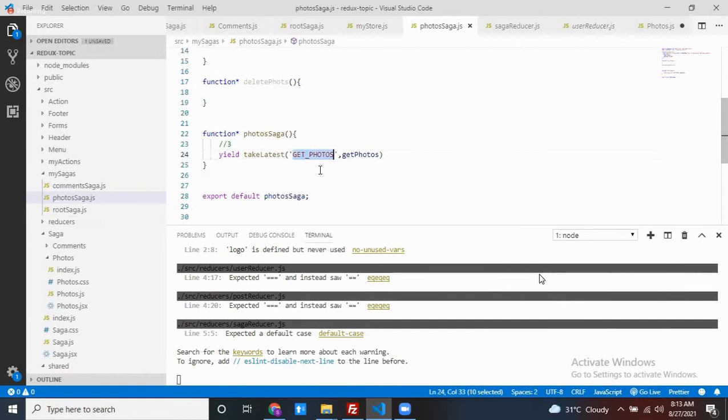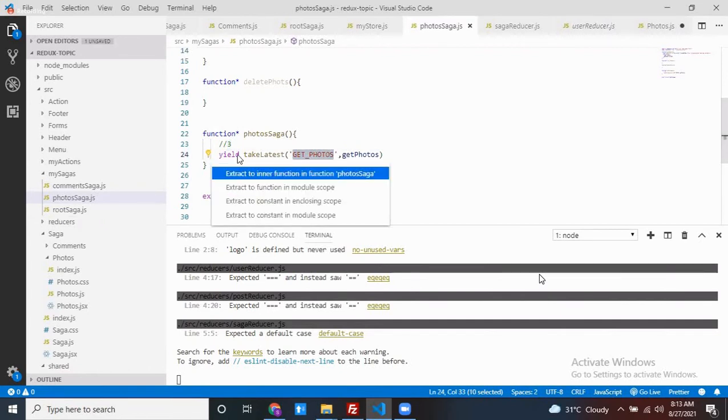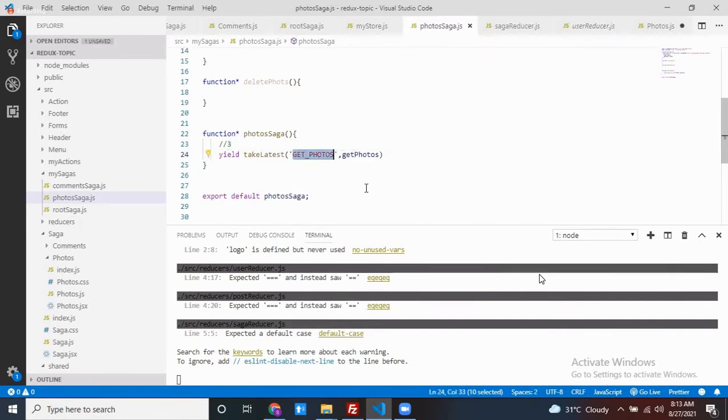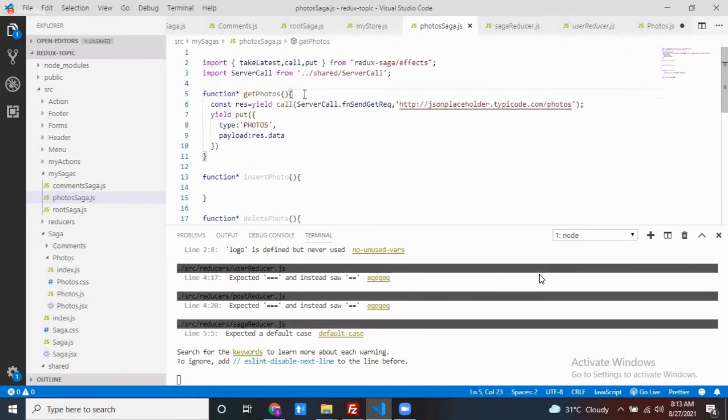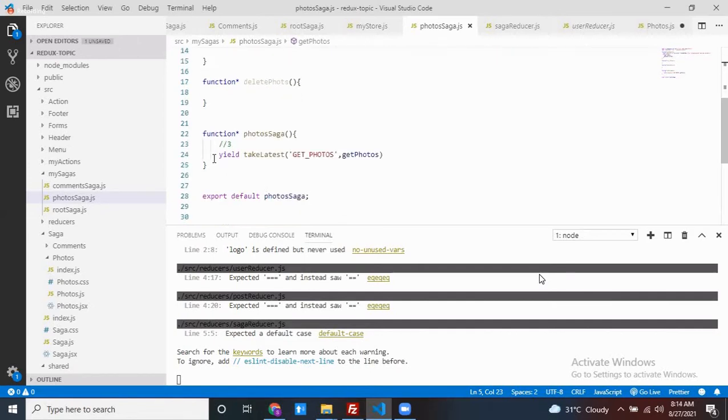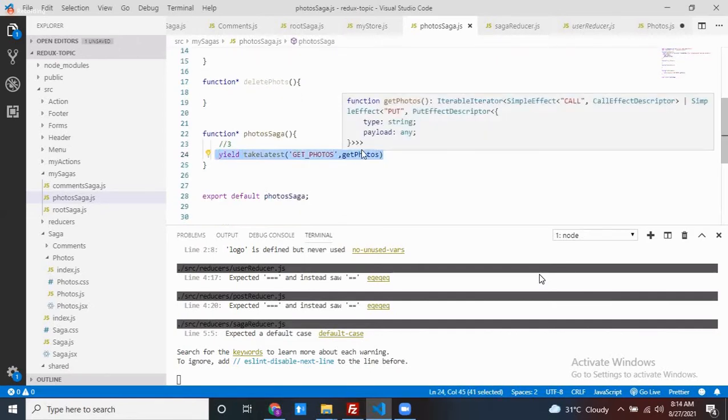Whose identity is like get photos is going to check. Yes, there. Already this Saga method is up and running with this identity. Okay. So from here it goes to get photos method, right? My control is not coming here. Here it will not come. Why? Because this one is already registered and up and running.